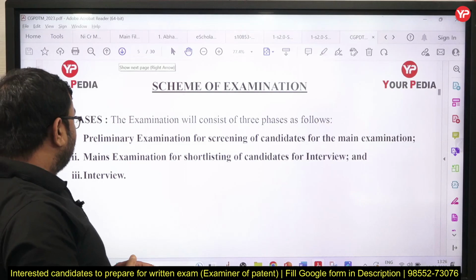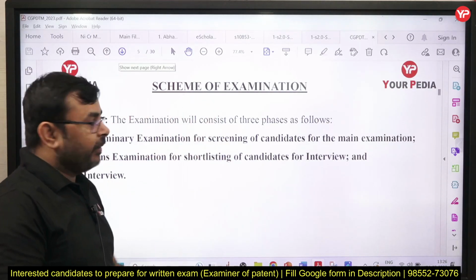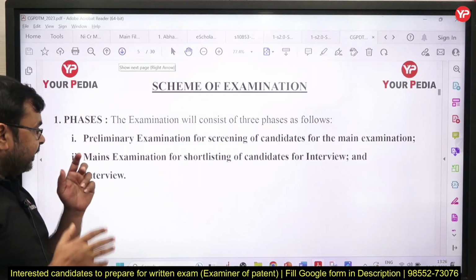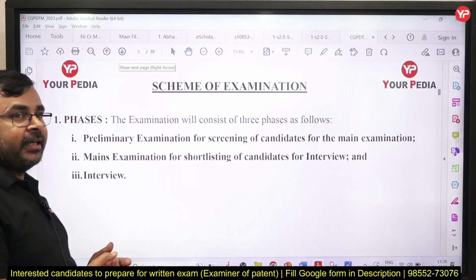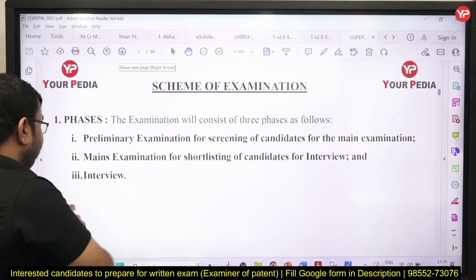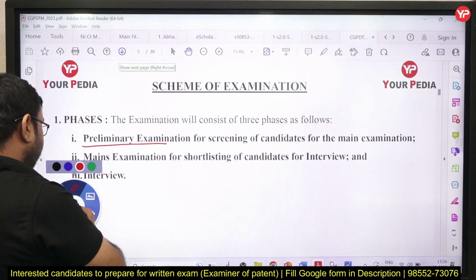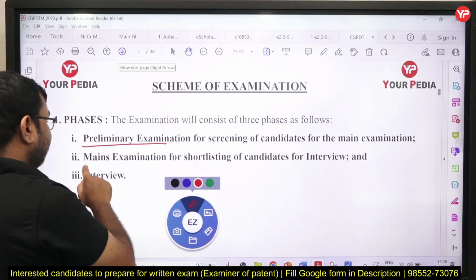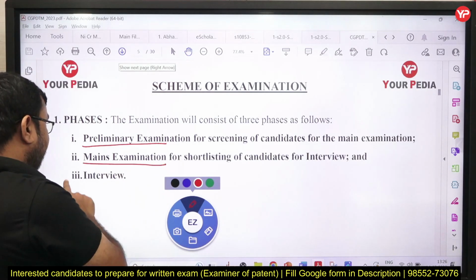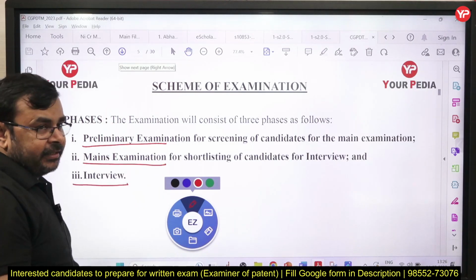Okay, so the scheme of examination, correct. This whole exam is conducted in 3 stages. The preliminary exam you can see here, after that the mains exam, and then the interview. These are the 3 stages, correct.